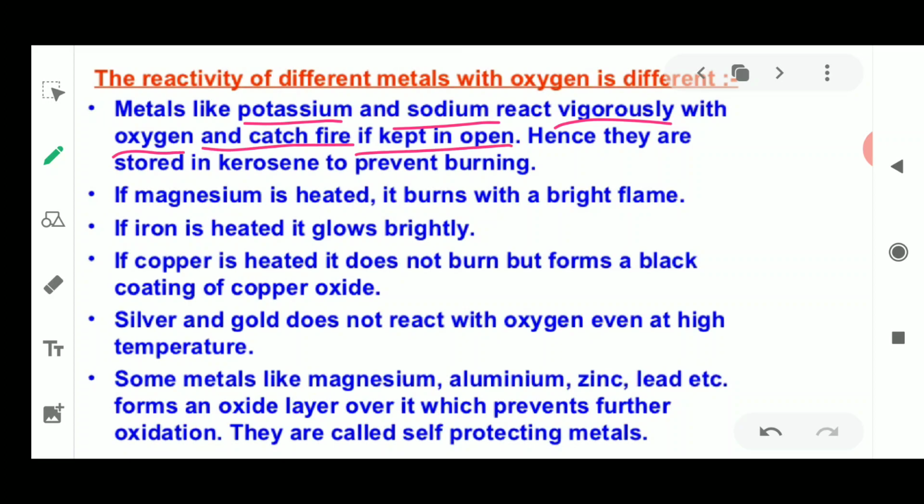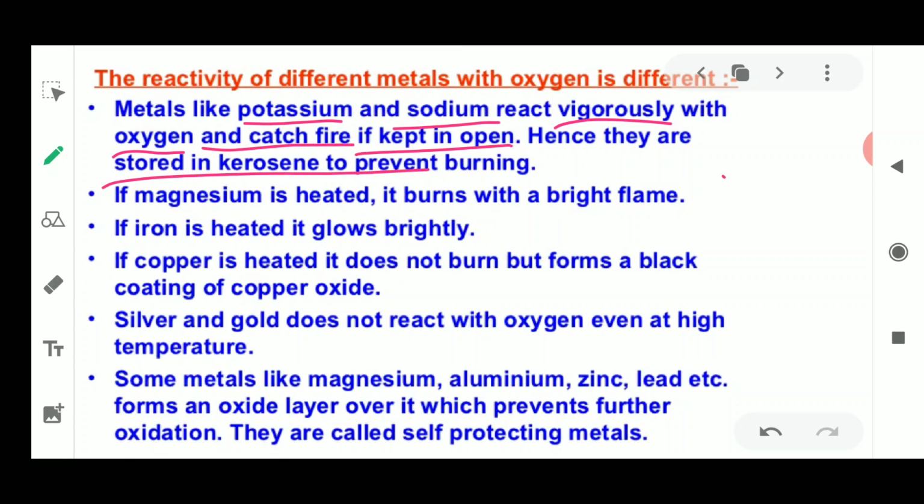That is why we cannot store potassium and sodium in a container like a jar. They have to be stored under kerosene oil. Why kerosene oil? Because it prevents burning. You know that oils are lighter than water. We cannot use water because water will be absorbed inside the metal, and these are soft metals. They can be cut with a knife only. So if water is added, it is not going to burn, because water is going to extinguish that fire.